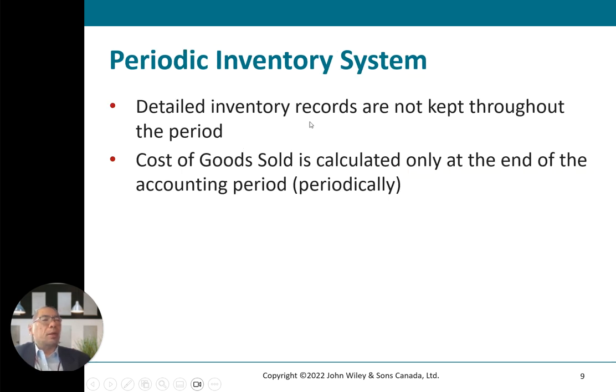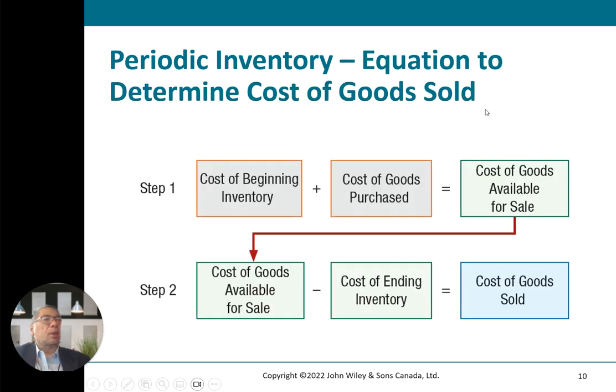Under the periodic system, the inventory costs are not kept throughout the period. The cost of goods sold is calculated only at the end of the accounting period. For periodic accounting, the inventory equation to get the CGS is like this. Step 1, beginning inventory plus cost of goods purchased equals cost of goods available for sale. Step 2, cost of goods available for sale minus ending inventory gives the cost of goods sold. That's the logic here. So you've got step 1 and step 2.